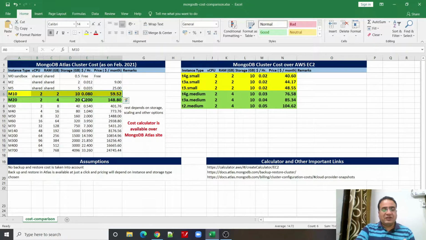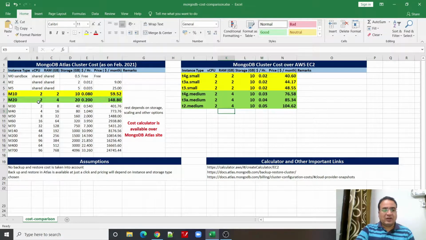For simplicity, I have given the cost of almost all the options available at MongoDB Atlas, but I have highlighted, or tried to compare, two services. One is the M10 instance having 2 virtual CPUs and 2 GB of RAM, and all the options here are the same configuration as the M10 instance.